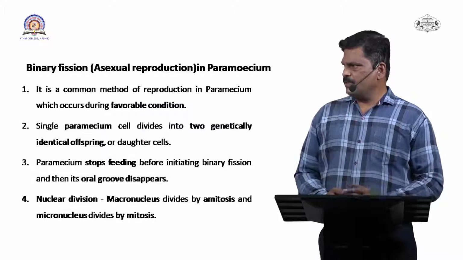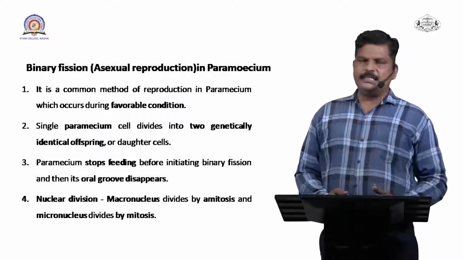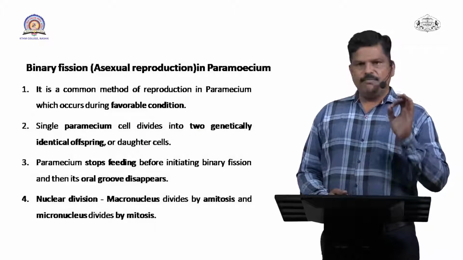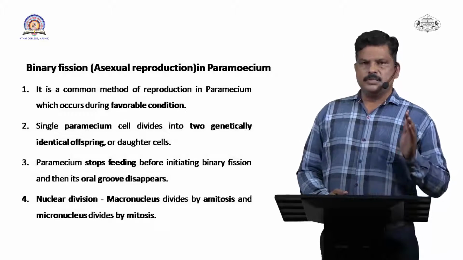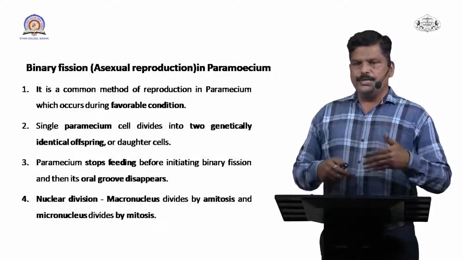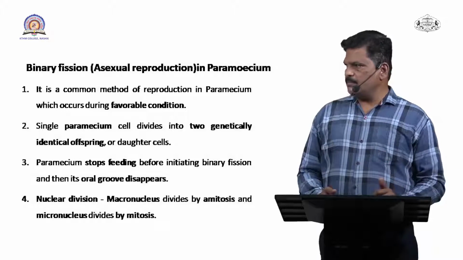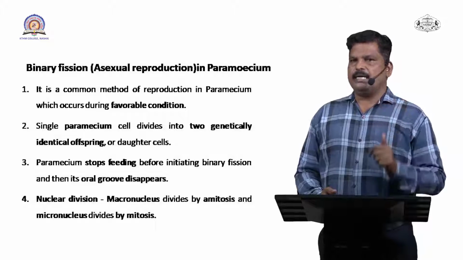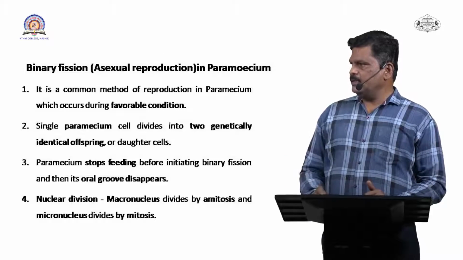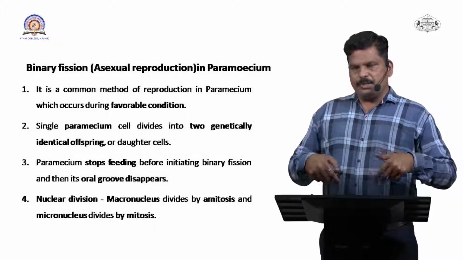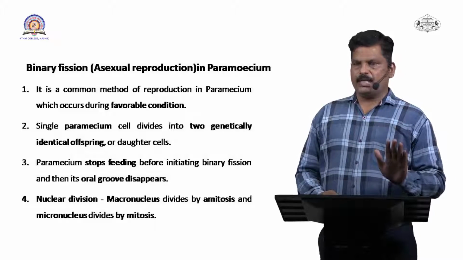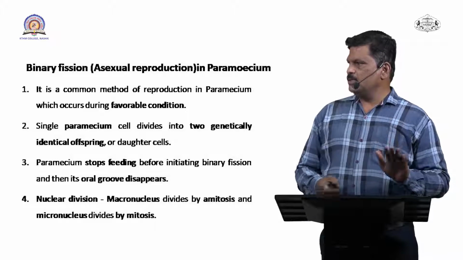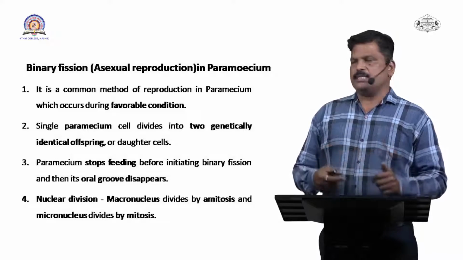Now see, as I said, binary fission takes place only in favorable conditions. Second point, the paramecium cell divides into 2 new identical paramecium which are similar to the parental one. Third point, whenever reproduction starts, suddenly paramecium stop feeding, and after they stop feeding, binary fission will start.